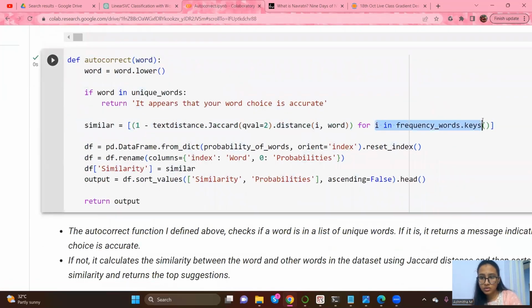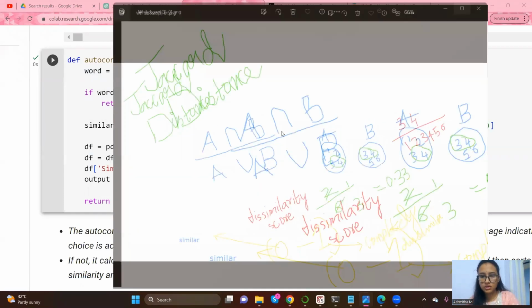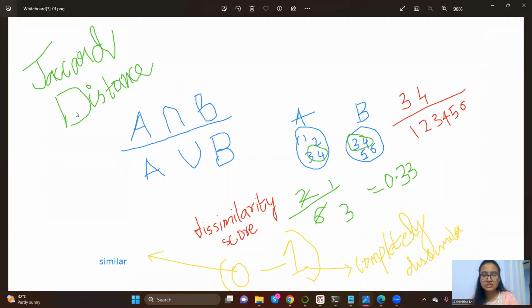For every word in the words, I'm using Jaccard distance. This function takes one word as an input. We are matching it with the keys and we are checking for the similarity score. Whichever is most similar, display those. If you look here, Jaccard distance measures the dissimilarity between two texts.